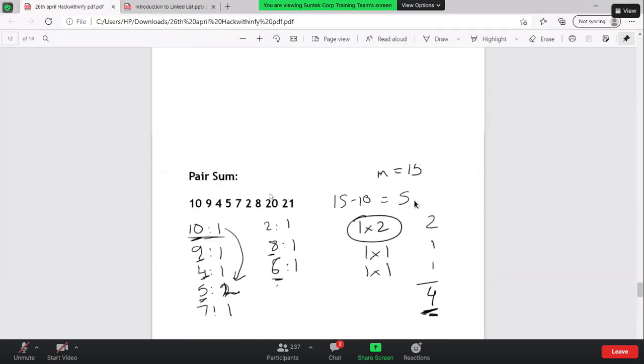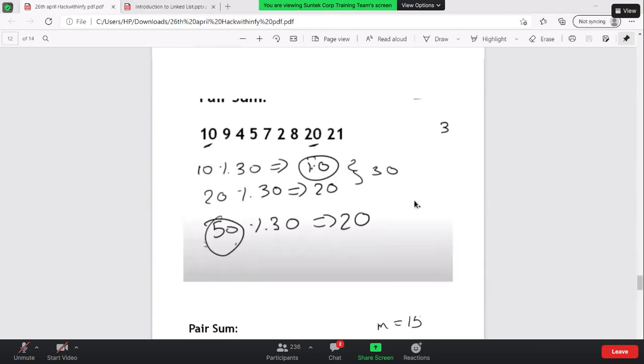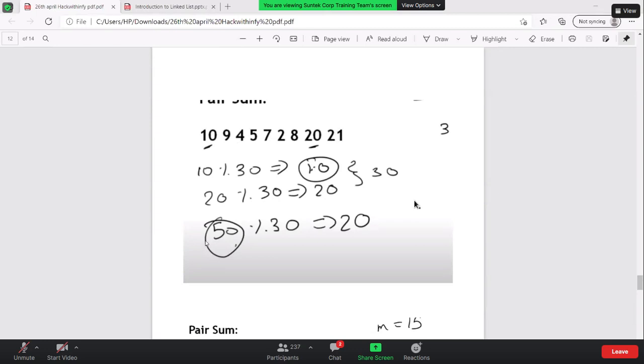So is the solution clear, guys? Before we move on to the code, if you have any doubts, I can clarify, else we'll go forward. This was actually asked in the Hack With Infy in previous years. I know it's a bit on the tougher side, but you guys need to prepare on this level.